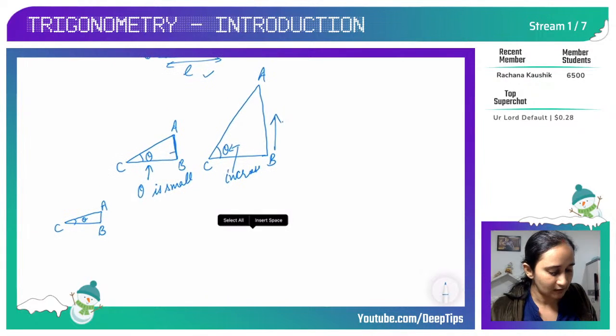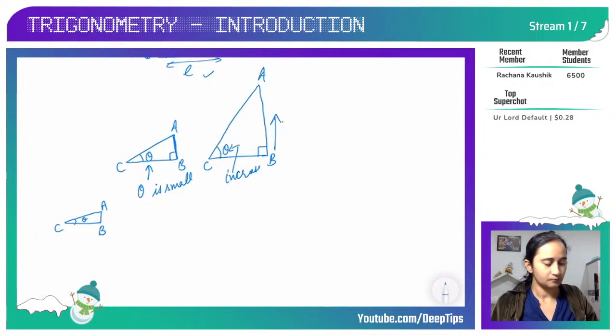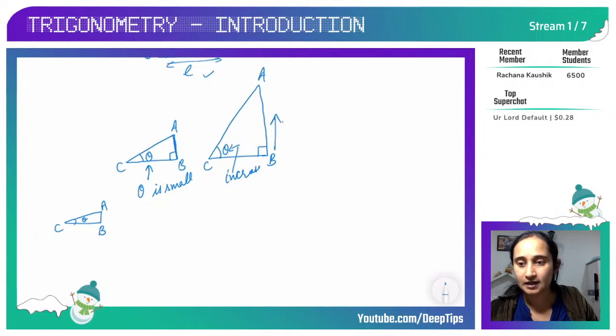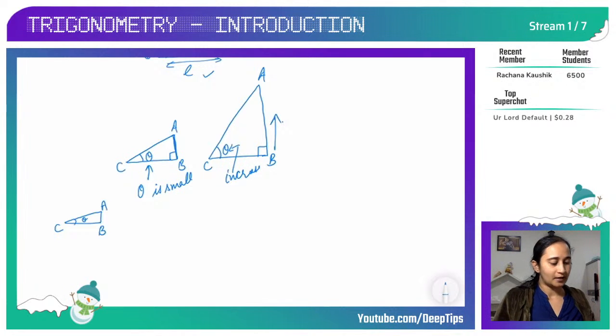So if I am taking this right angle triangle, I will be using the word theta. Theta is also a Greek alphabet that we are going to use here to denote different angles. Okay, so when my theta is small, my perpendicular. Okay, I am introducing 3 words today. I'm sure you have learnt in grade 7 and 8 about right angle triangles when you learnt Pythagoras theorem: base, perpendicular, hypotenuse.